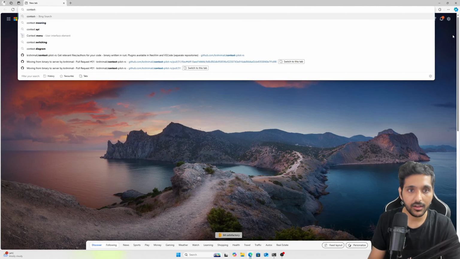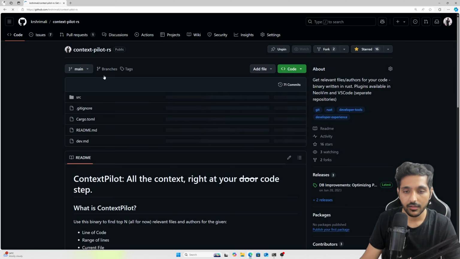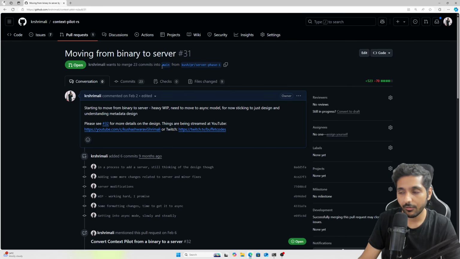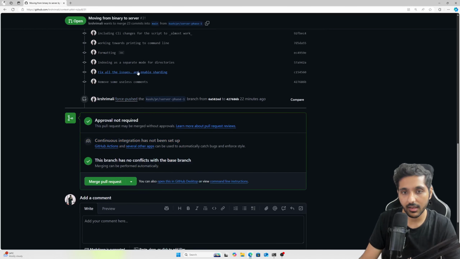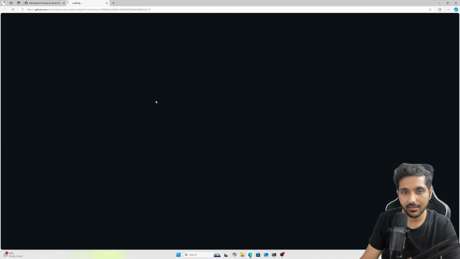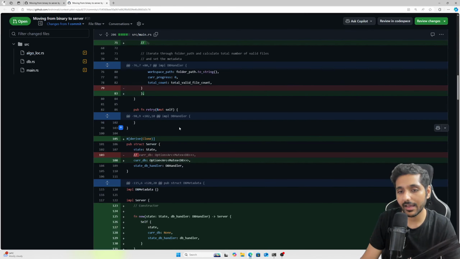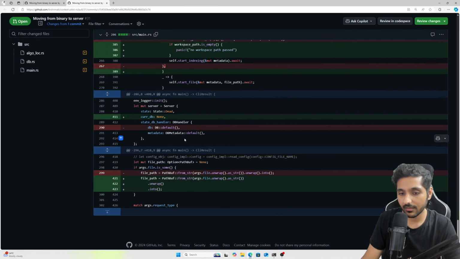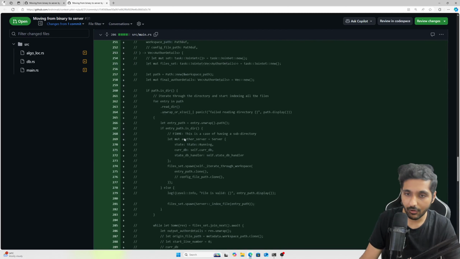So I can open context pilot rs. This is the repository I'm working on. This is moving from binary to server. It does mention everything, and I think this is something that you guys can take a look at. This is the commit. I will mention this in the YouTube video description because that fixes most of the things. So please feel free to take a look at this. Just see what I've done.